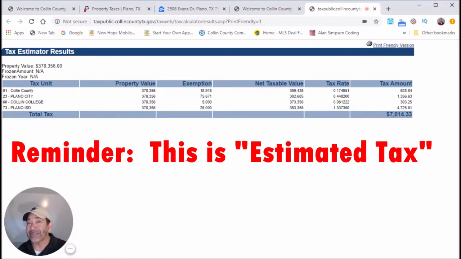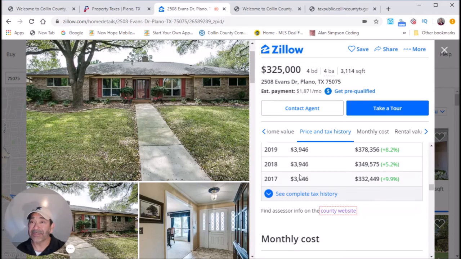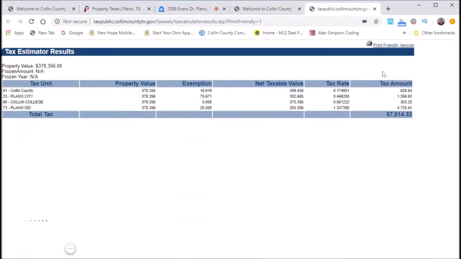Look at that, guys. Look, a little over $7,000. It's going to be your new tax amount, and that is a long way off from this value right here on Zillow. So that's $4,000 versus a little over $7,000. That's a big difference.